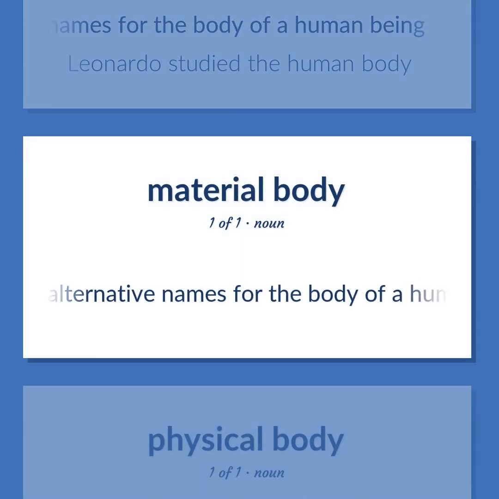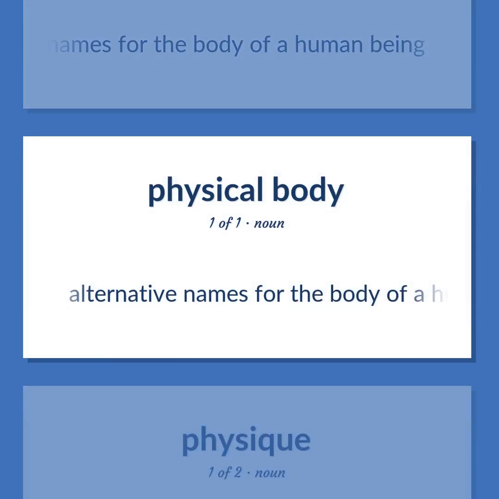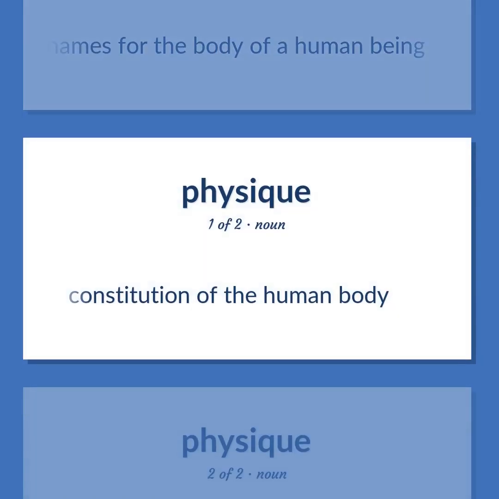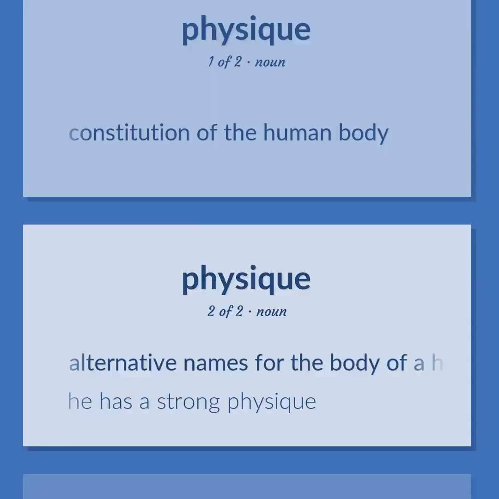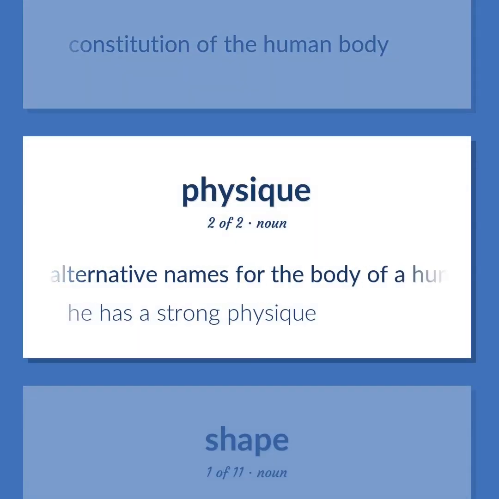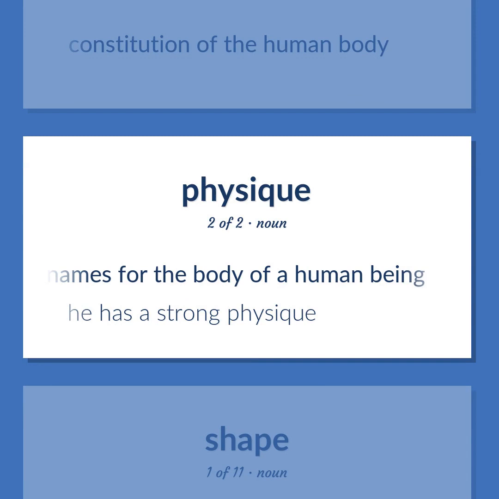Alternative names for the body of a human being. Constitution of the human body. He has a strong physique.